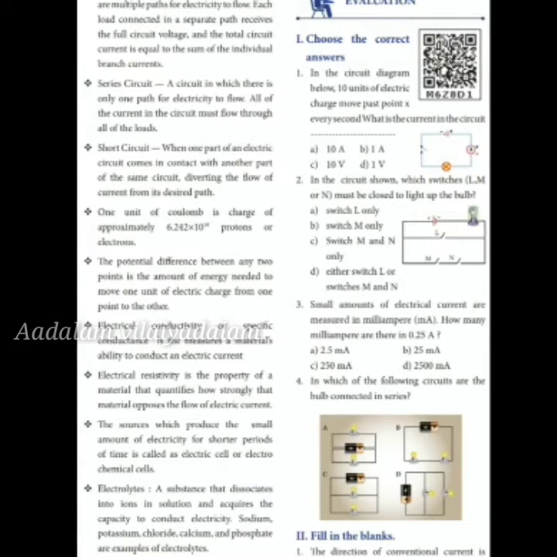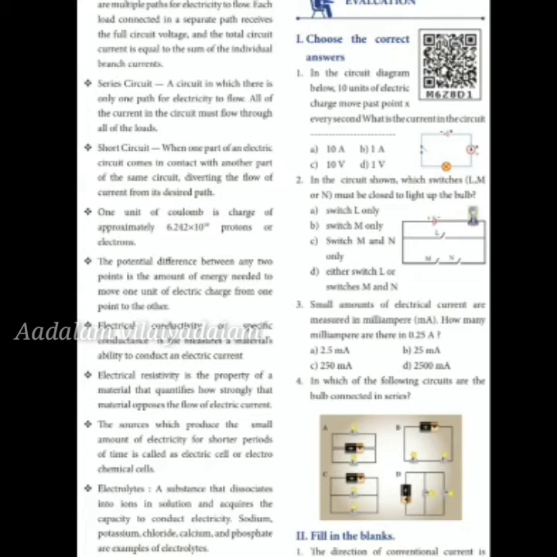Parallel circuit, where there are multiple paths for electricity to flow. Each load connected to a separate path receives full circuit voltage. The total circuit current is equal to the sum of the individual branch currents. Series circuit, a circuit in which there is only one path for electricity to flow. All of the current in the circuit must flow through all of the loads. Short circuit, when one part of the electric circuit comes in contact with another part of the same circuit, diverting the flow of current from its desired path.